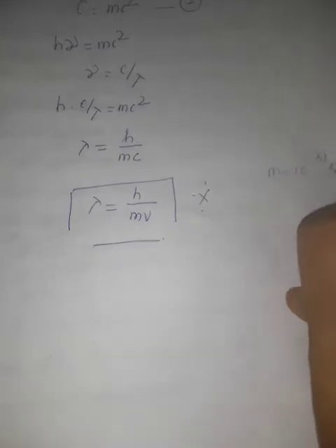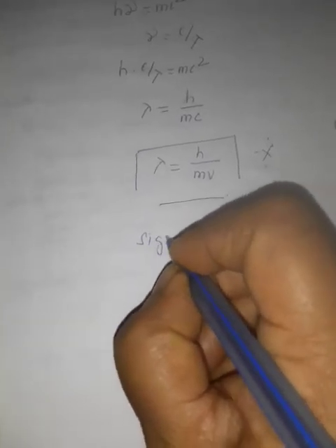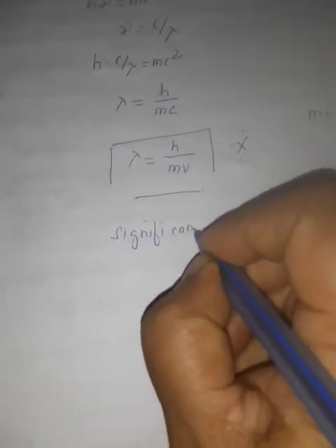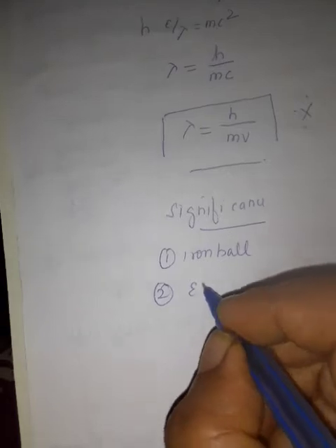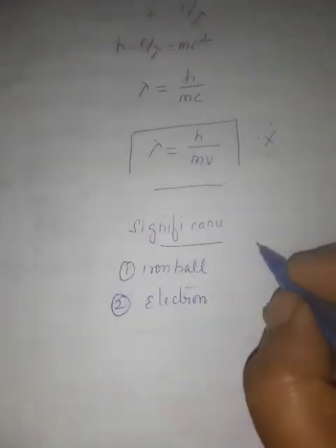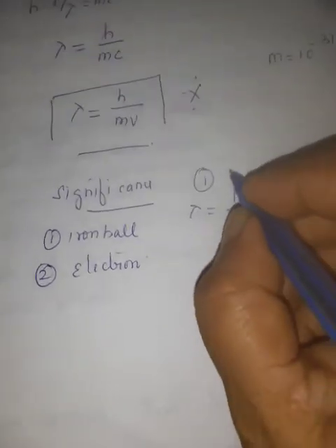For a microscopic particle, for example an electron, the mass is 10 power minus 31 kilogram. Now we can see the significance of the de Broglie wave. What is the significance? That is, the uses. One is for an iron ball, and another is for an electron. We can apply the formula lambda is equal to h by mv. First we see the iron ball.